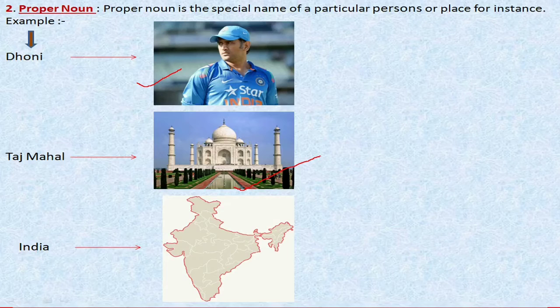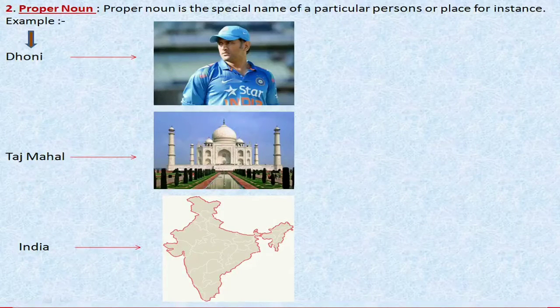Each and every country has its own name, like India, China, America, England. These are the particular names of countries. So what is a proper noun? A proper noun is the special name of a particular person or place.